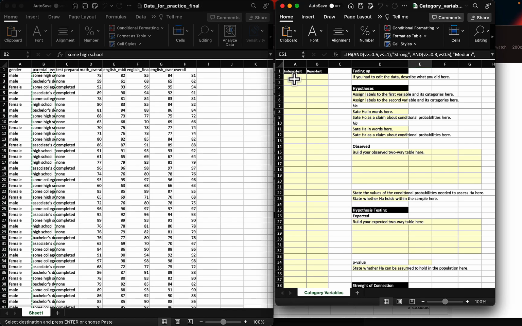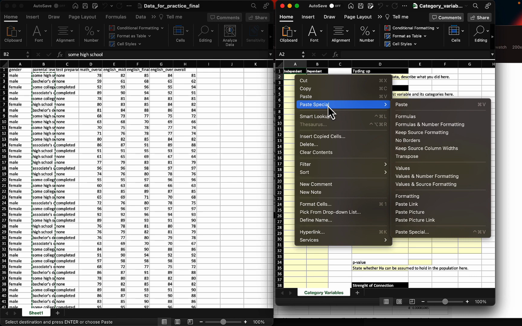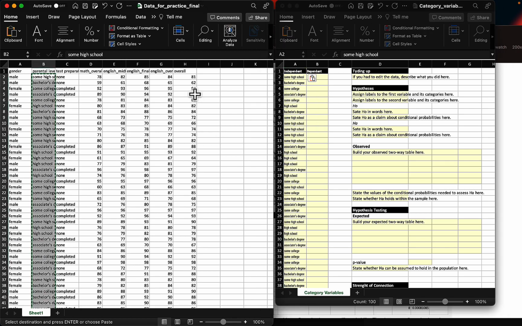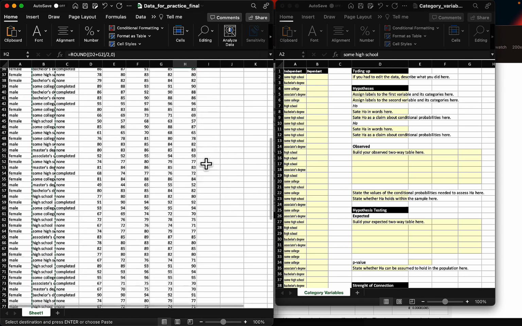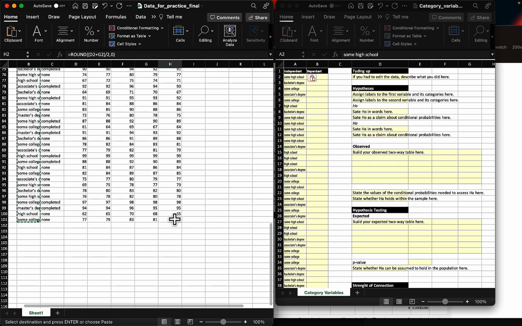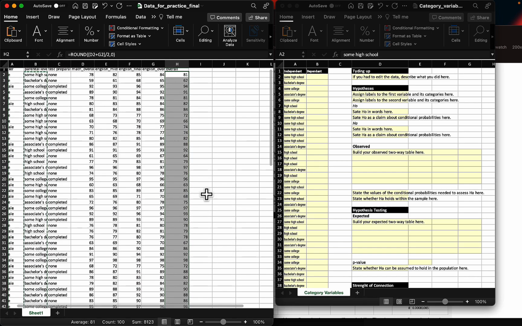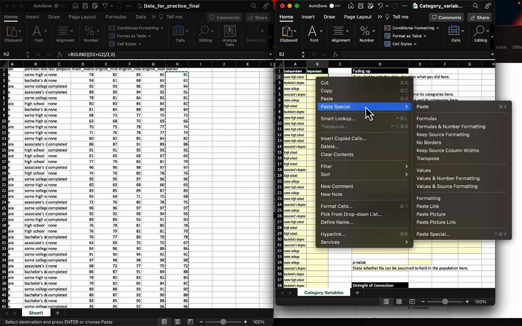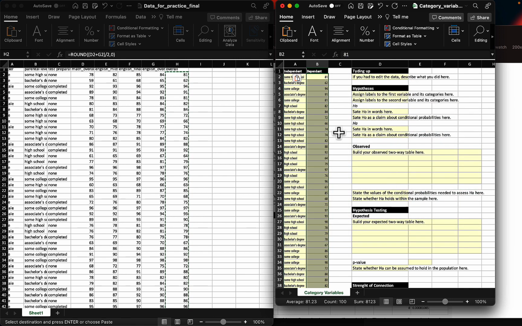I'm going to copy and use a paste special, because I like to get only the values. And then I'm going to do the same thing for the overall grade. I'm going to make a selection of the entire list, and paste special only the values in here.